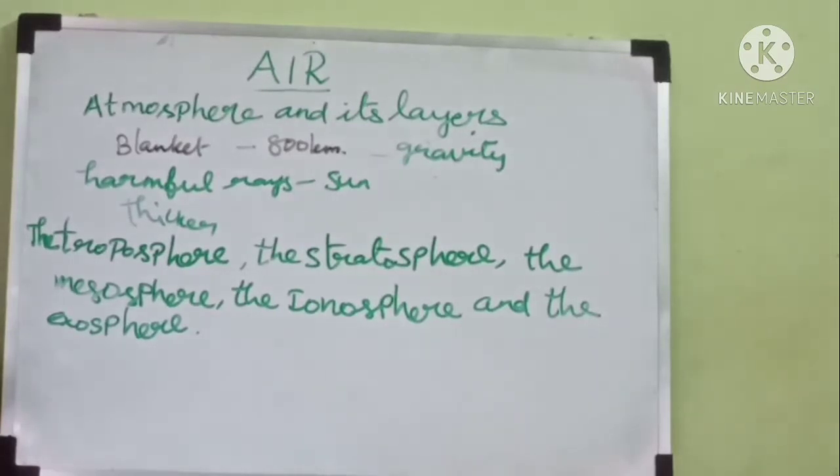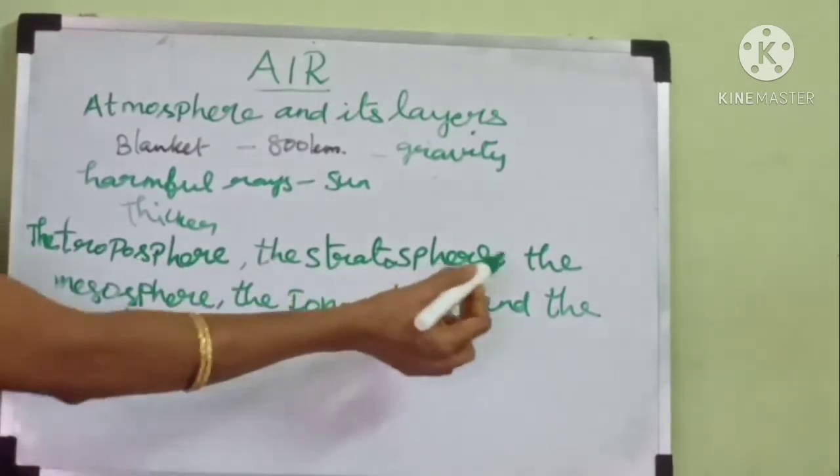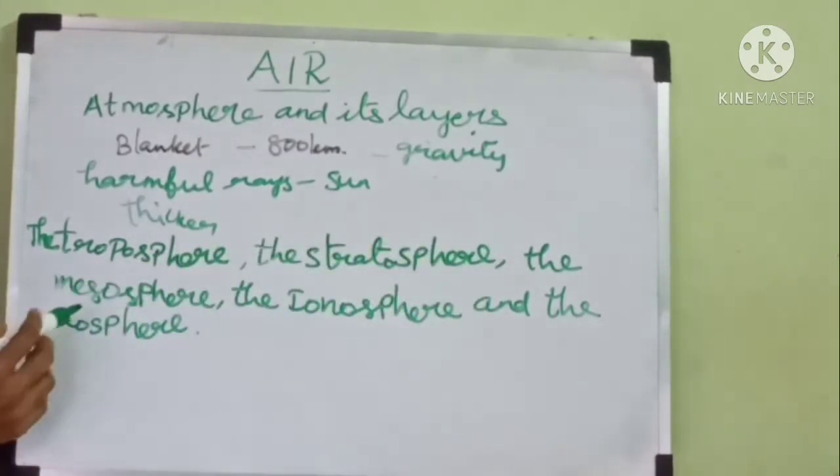When we go higher, the force of gravity decreases, so it is not able to hold a large amount of air. Children, the atmosphere is made up of 5 different layers. They are the troposphere, the stratosphere, the mesosphere, the ionosphere and the exosphere.